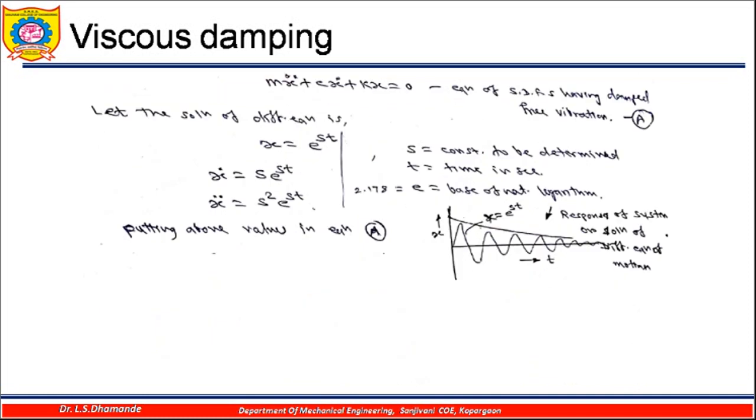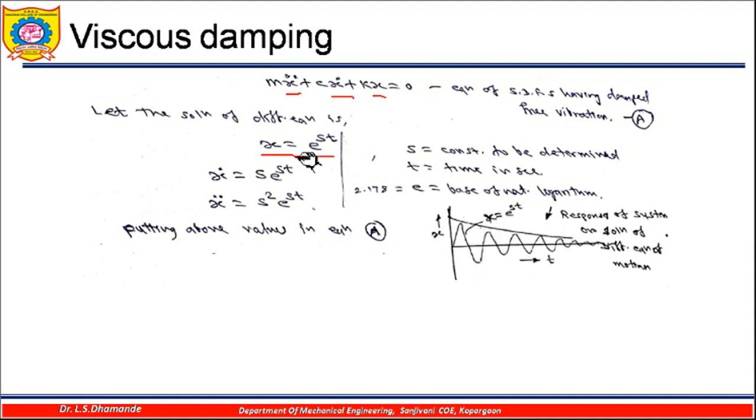Now we will see how we can solve this particular differential equation. As there are two terms here, x double dot and x dot, and x is nothing but a displacement, we have to assume the solution of this differential equation as x. Let us consider that x is equal to e raised to st, because we know that this particular system will be vibrating and it will have exponential decay.